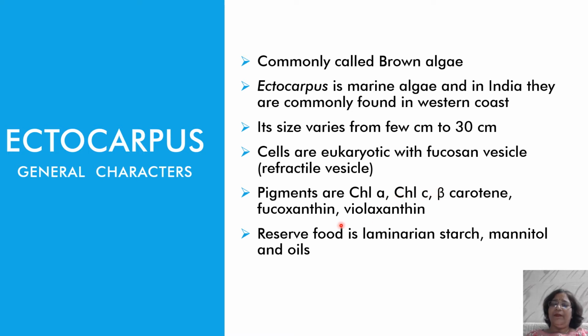The pigments are chlorophyll a, chlorophyll c, beta carotene, fucoxanthin and violaxanthin. Fucoxanthin is the dominating pigment and it masks the color of chlorophyll, which is green. Due to the presence of this pigment and beta carotene it imparts a golden color, and fucoxanthin gives brown color. So Ectocarpus looks brownish, golden brown in color. The reserve food materials are laminarin, fats and mannitol, which is an alcohol.